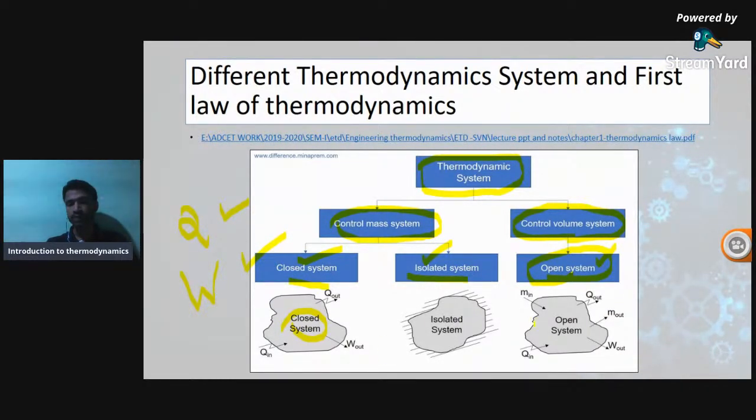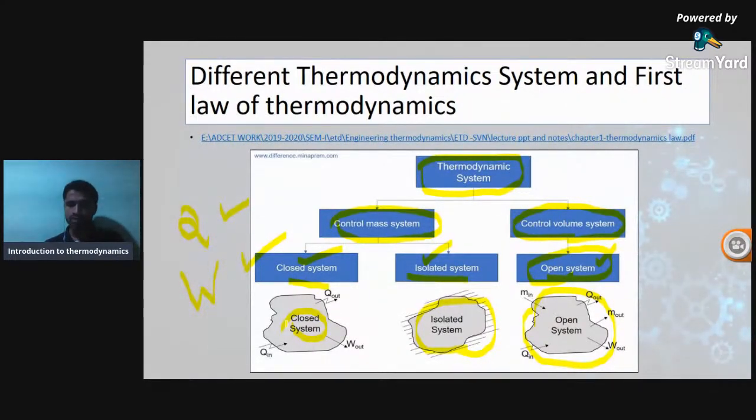In case of an open system, there is a transformation of mass as well as energy across the boundary of the system. The words 'across the boundary of the system' are very important. In case of an isolated system, there is no transformation of energy as well as mass.